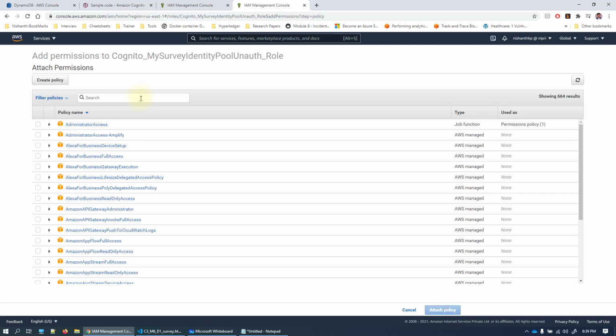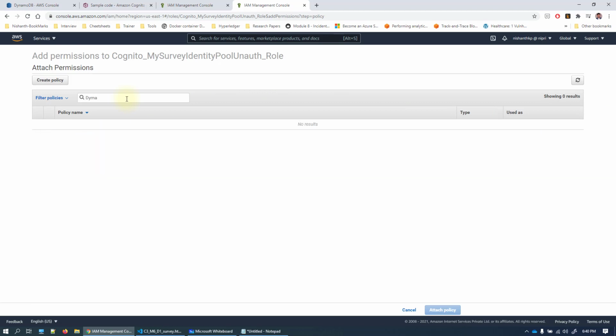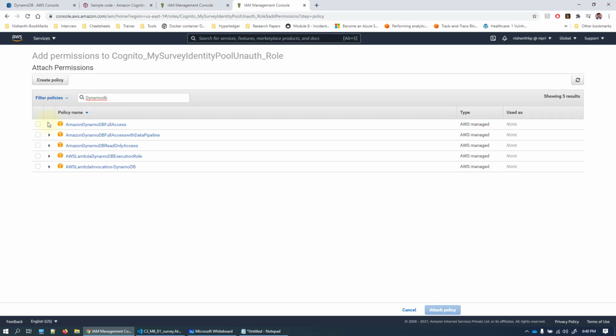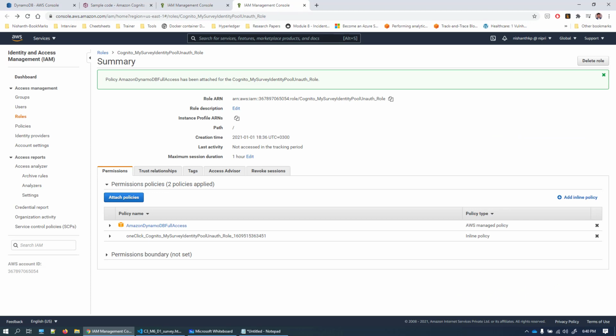Because my application has to talk to DynamoDB, search for a DynamoDB policy, and you can see here we have DynamoDB full access. Because my application has to write into DynamoDB, let me click on DynamoDB full access and attach the policy. So now this role is going to have DynamoDB access.